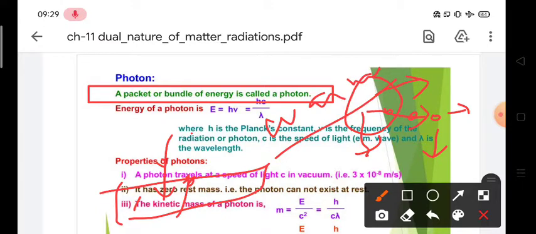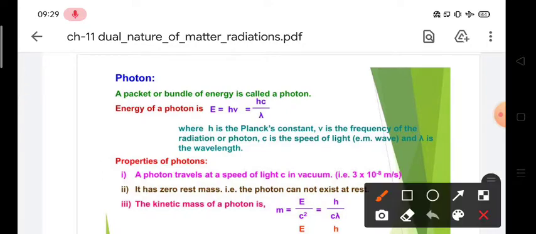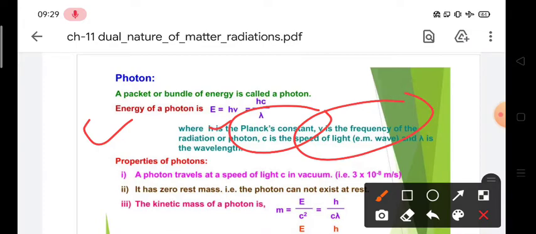So what is the energy of such packets? Energy of a photon is given by the formula E equal to h nu, where h is Planck's constant and nu is the frequency of the photon. And this is equal to hc upon lambda, because frequency is written as c upon lambda.